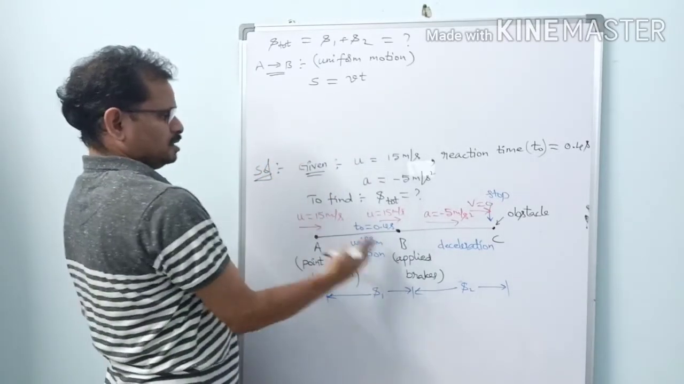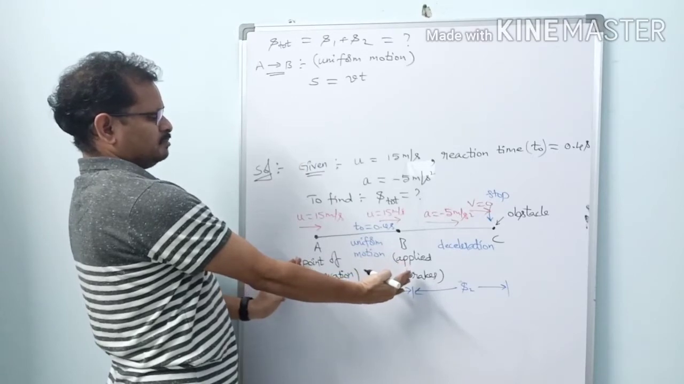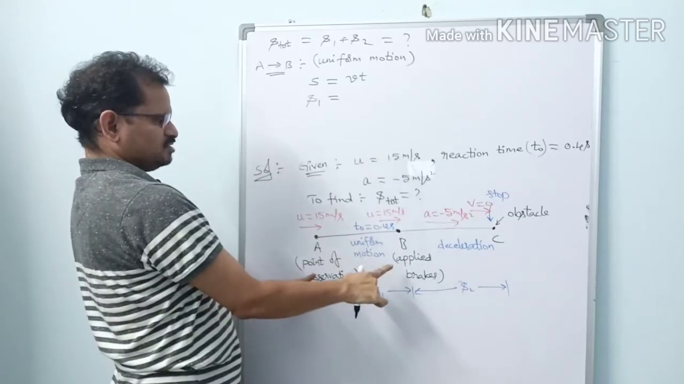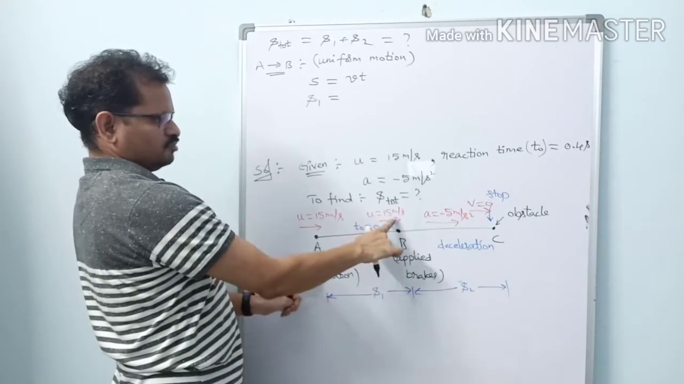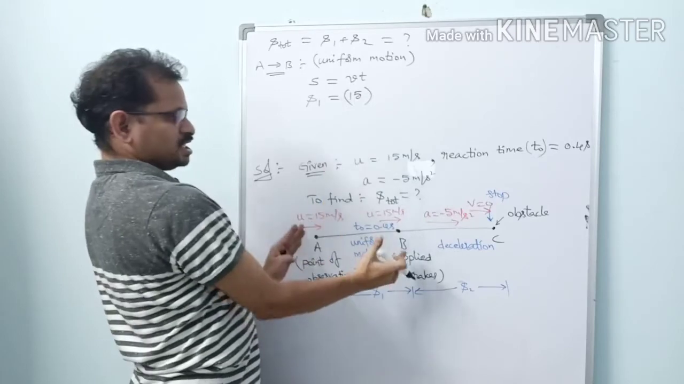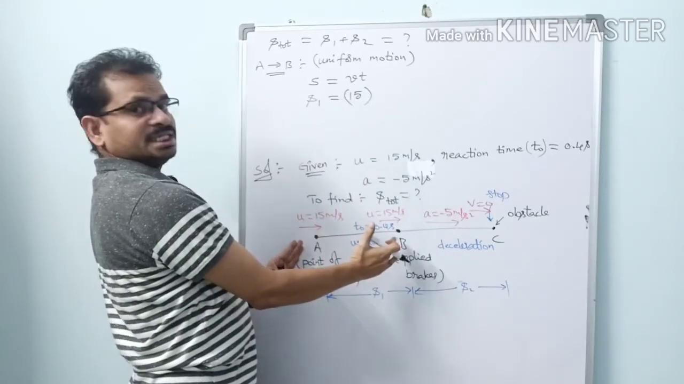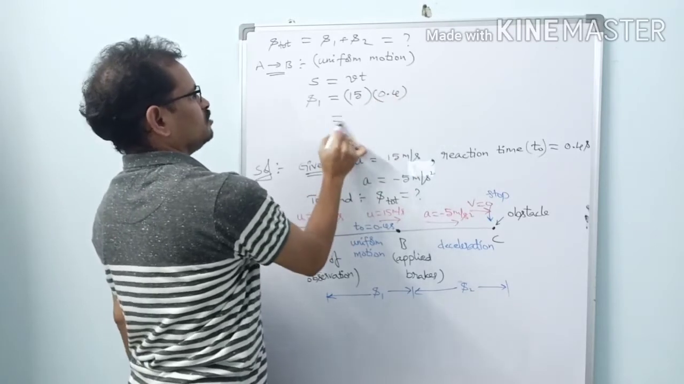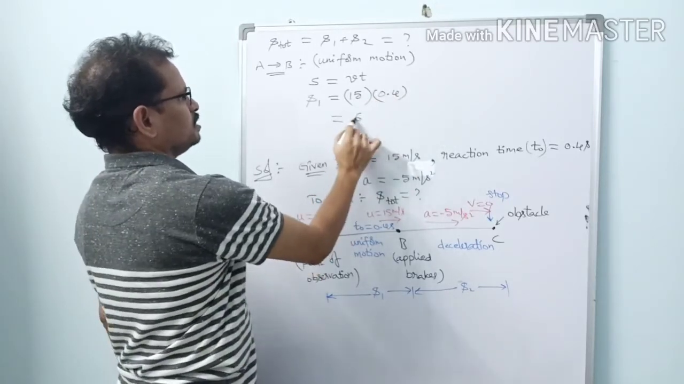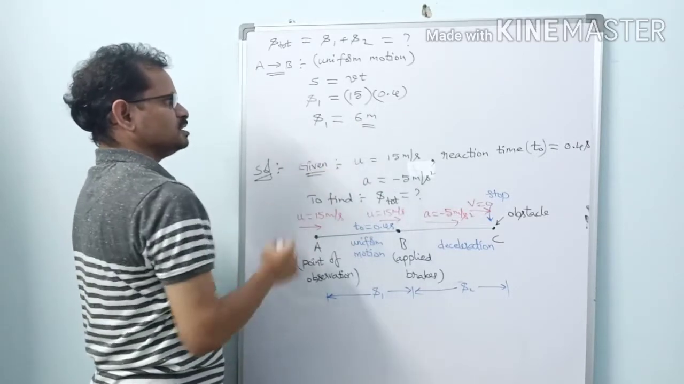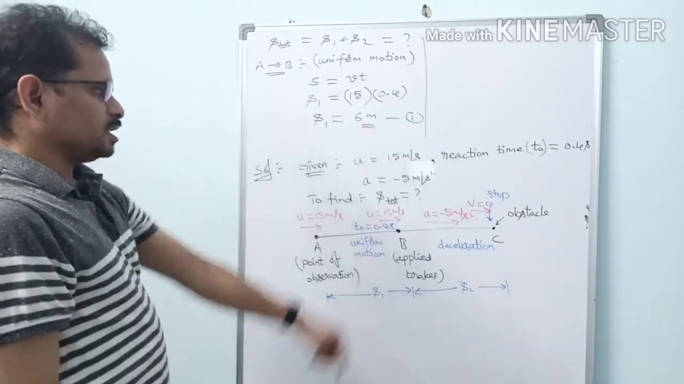So applying this to this part of the problem, S equal to S1 equal to what? What is V? V equal to 15 meters per second. So this is equal to 15 into what is T here? This time is the reaction time, which is equal to 0.4. So this is equal to how much? 6 meters. So S1 equal to 6 meters.